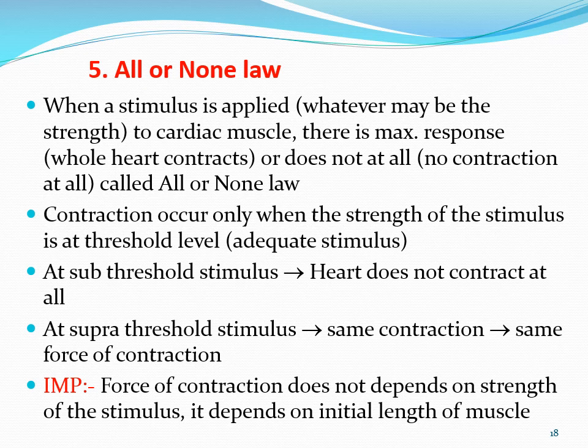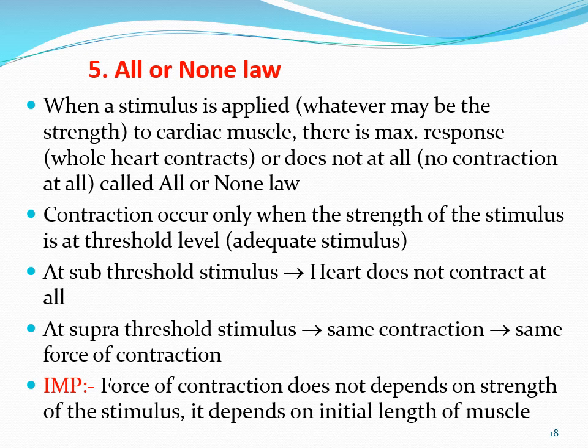So what is the all or none law? I told you that the heart contracts as a whole or it does not. The heart contracts 100%, or there is no contraction at all. That is the simple all or none law.